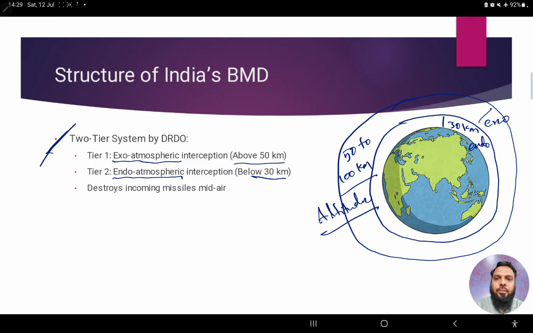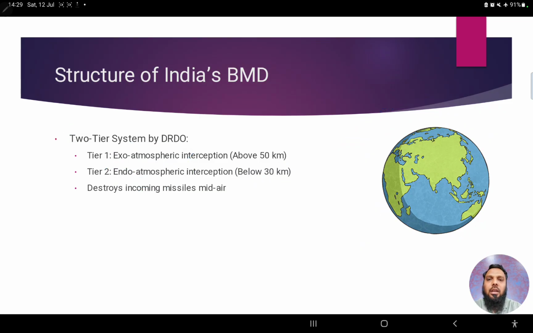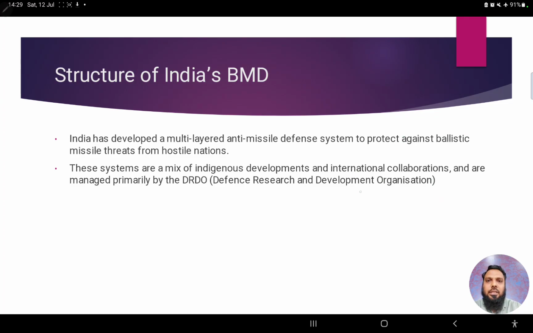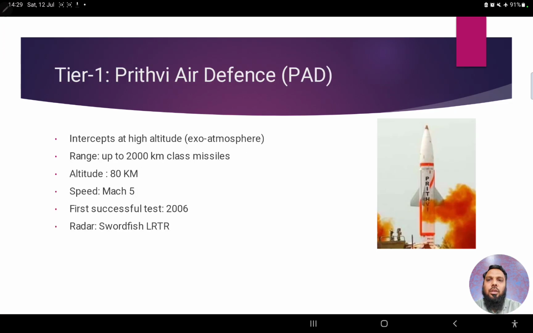So if we are dealing with anything in this range, we call it exo-atmospheric, and if we are dealing with something within this range, we call it endo-atmospheric, right? So whatever missiles are coming into India, the range we deal with can be considered exo and endo-atmospheric, definitely to destroy the incoming missiles.